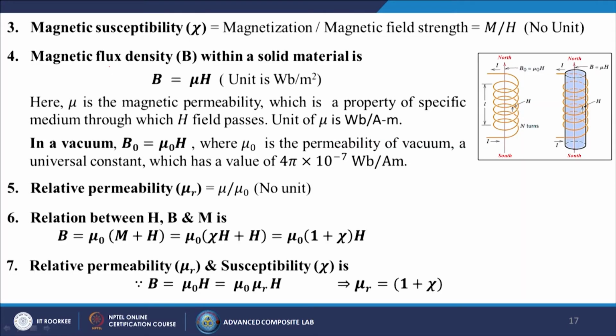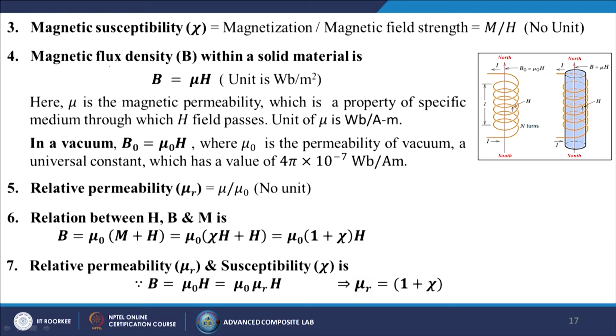Then there are some other properties also. Magnetic susceptibility, which is known as chi, is equal to magnetization divided by the magnetic field strength, that is M by H. It does not have any unit because both have the same unit.